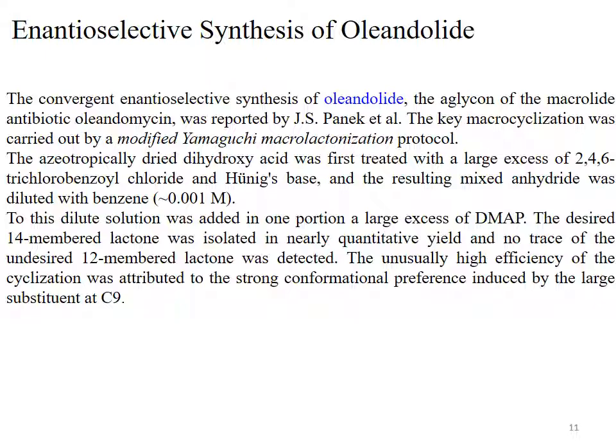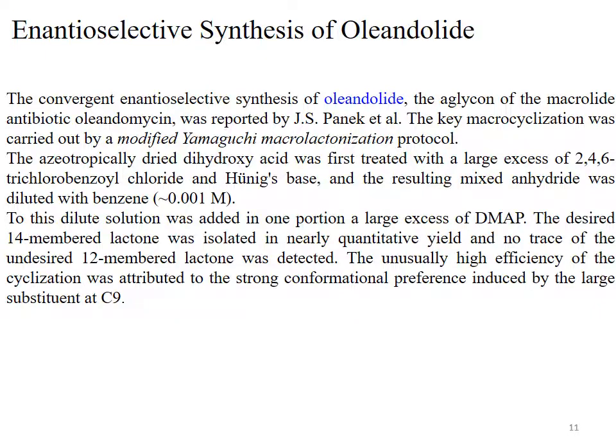The unusually high efficiency of the cyclization was attributed to the strong conformational preference induced by the large substituent at C9.